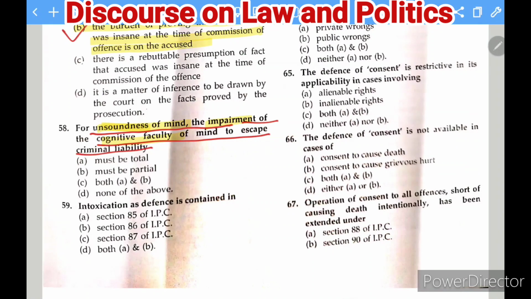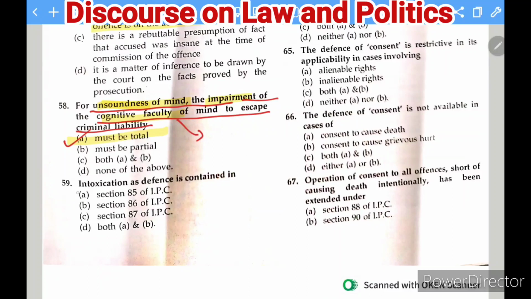C, both A and B, and D, none of the above. So he will be able to take this defense when he proves that because of the unsoundness of mind, his cognitive faculty of mind was totally impaired.